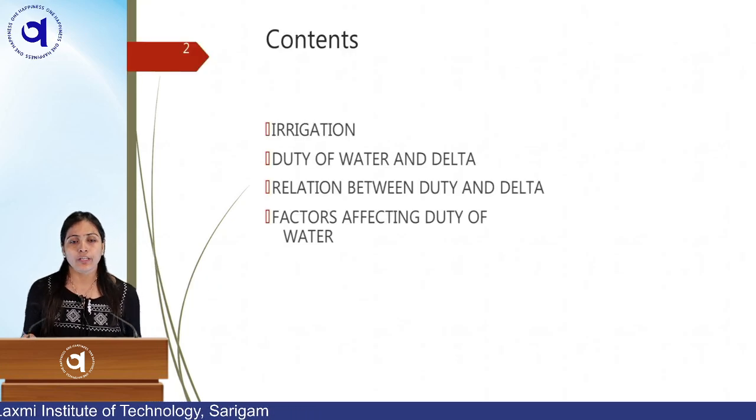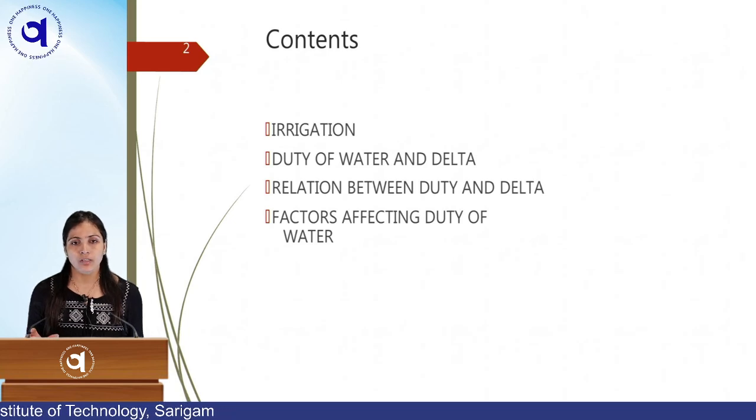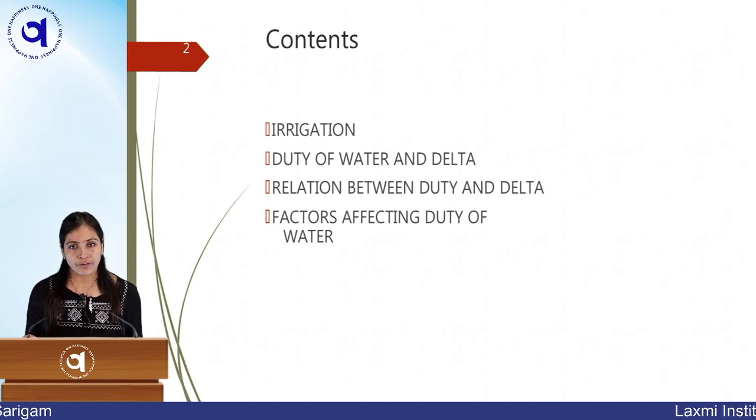So the content over here is: what is irrigation, we will discuss regarding irrigation. What is duty of water, and delta, meaning how much quantity we have to take for a particular crop. And what is the relation between duty and delta, and what are the factors affecting the duty of water.